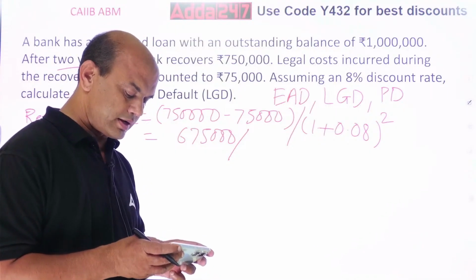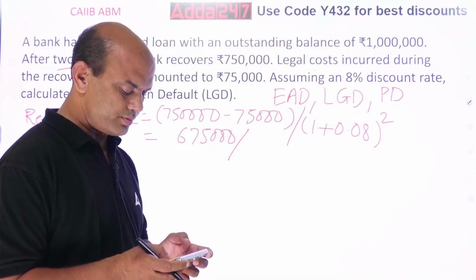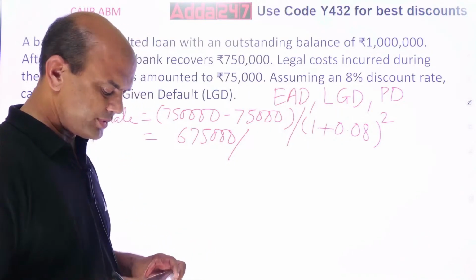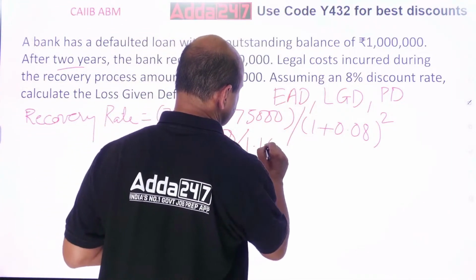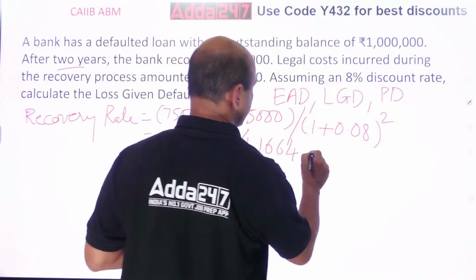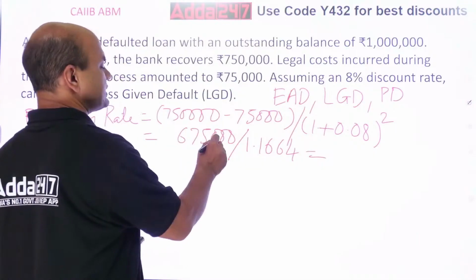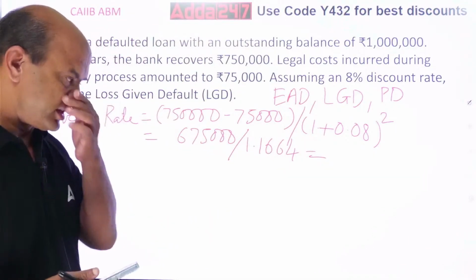I did 1.8. 1.08 raised to 2 equals 1.1664. Now get the answer for this. What is the answer? 6,75,000 upon 1.1664. Do it.